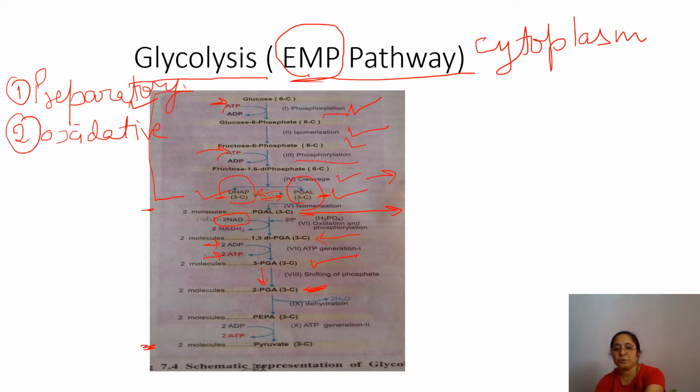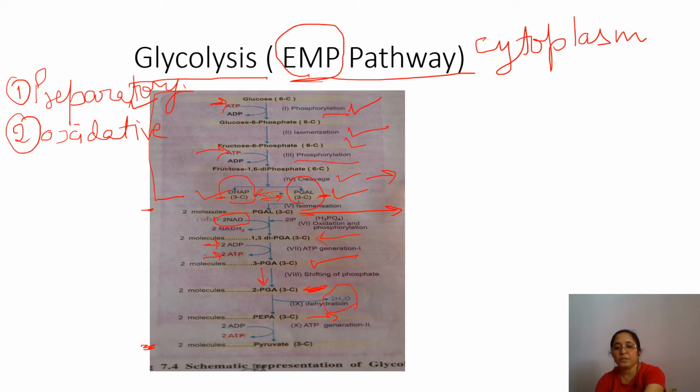Now this 2-PGA will undergo dehydration, removal of a water molecule, and form PEPA, phosphoenol pyruvic acid. The enzyme is enolase, which catalyzes the reaction in the presence of magnesium ion, and one water molecule is released.